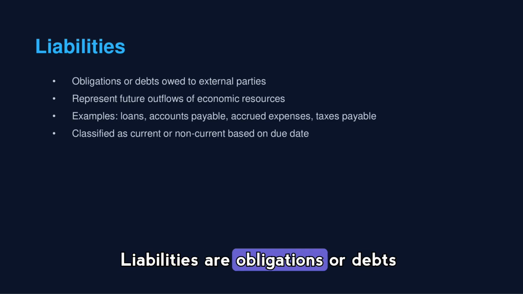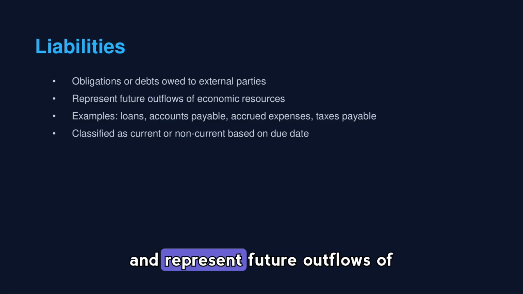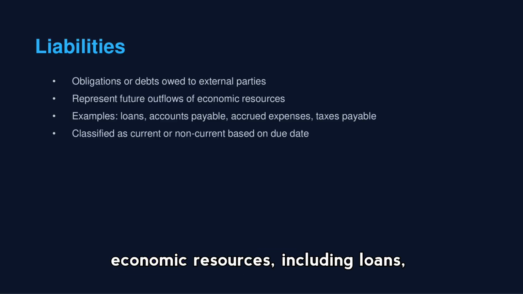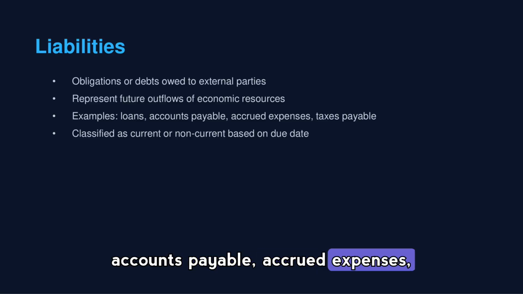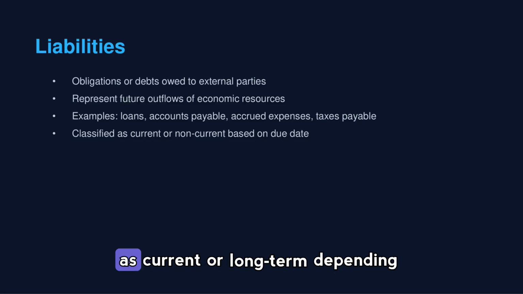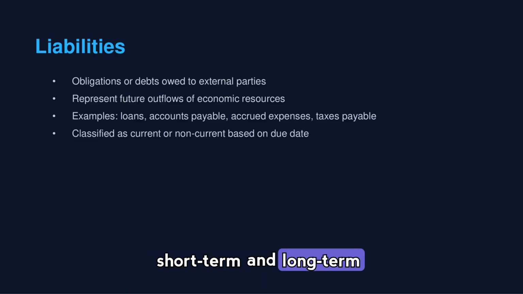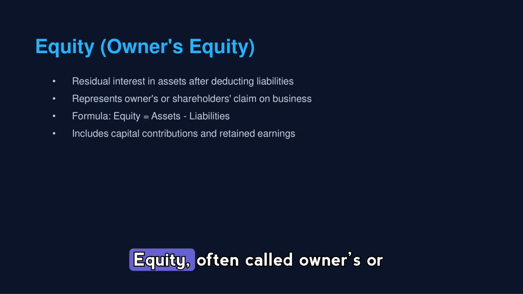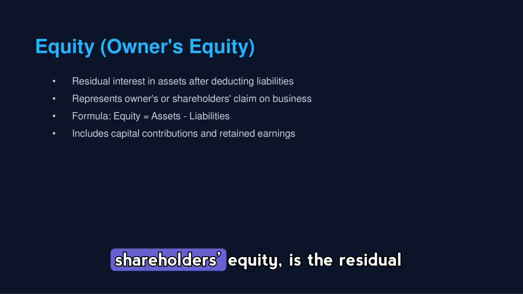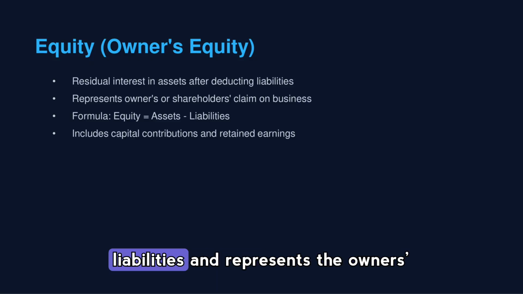Liabilities are obligations or debts the business owes to external parties and represent future outflows of economic resources, including loans, accounts payable, accrued expenses, and taxes. Liabilities are classified as current or long-term depending on their due dates, and they tell users about the company's short-term and long-term obligations.